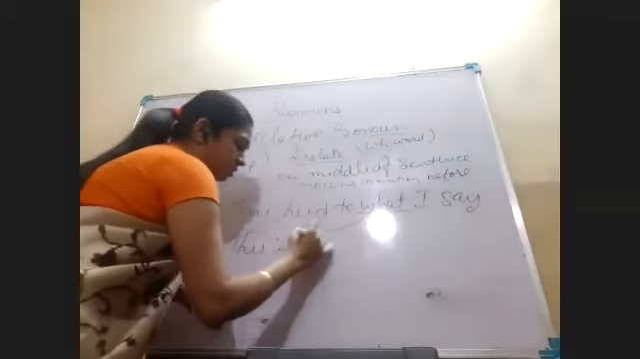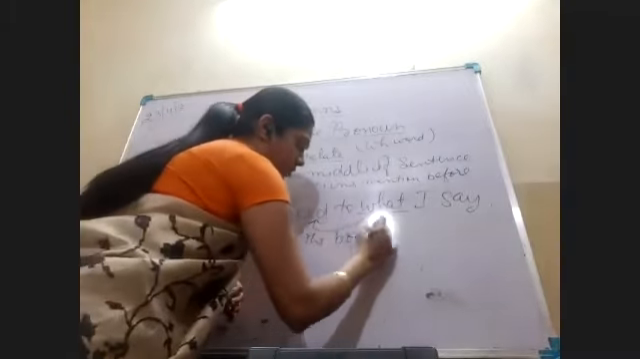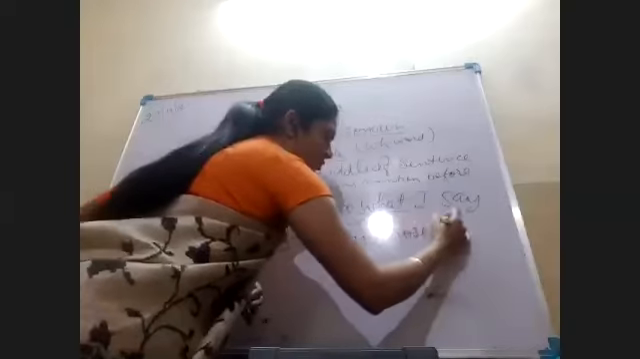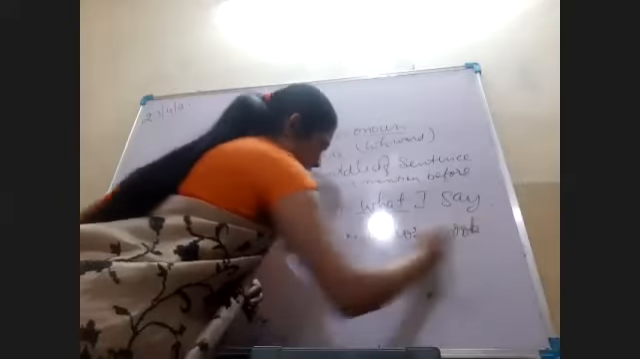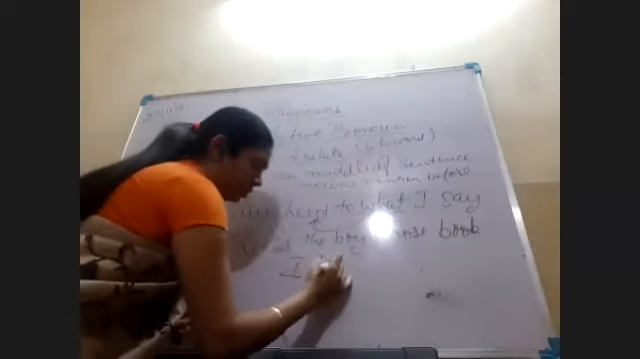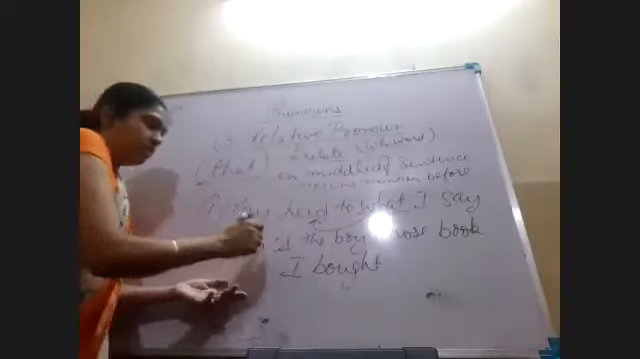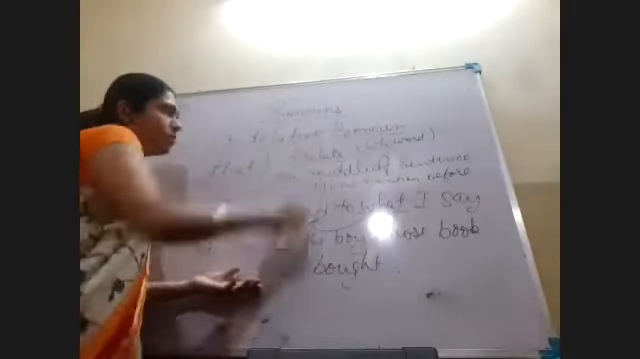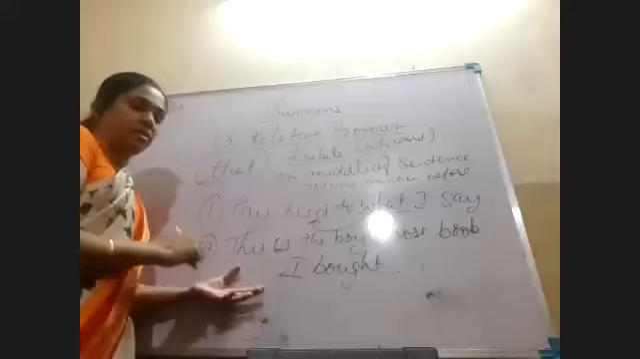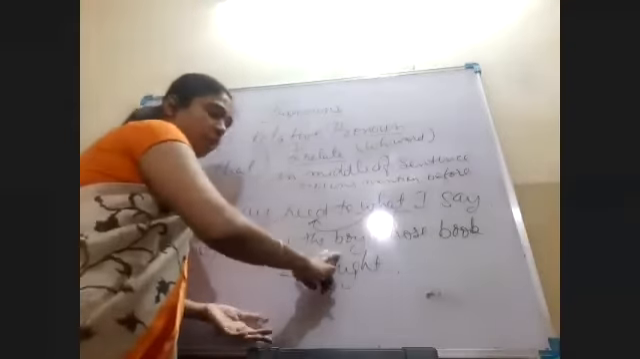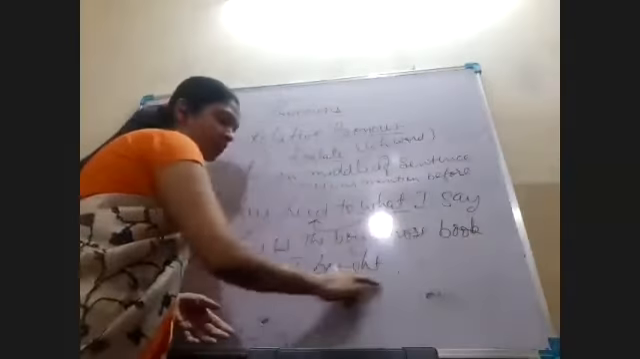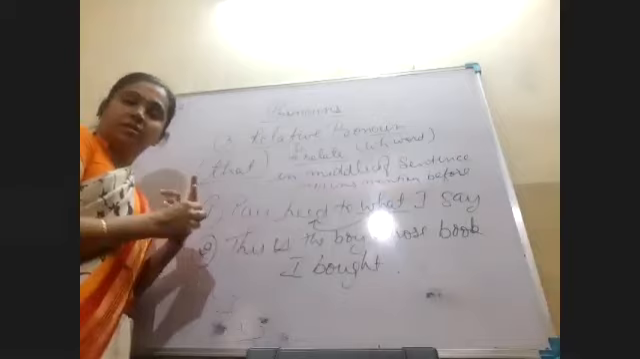This is the boy whose book I bought. Anybody else? This is the next sentence. You again have to identify the relative pronoun in the sentence. This is the boy whose book I bought. Anybody?